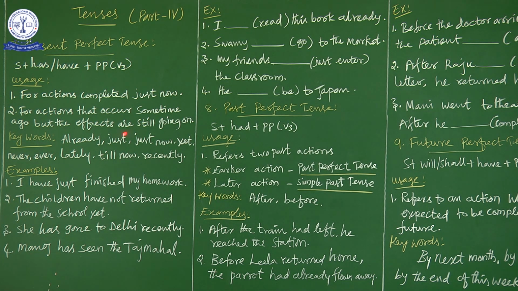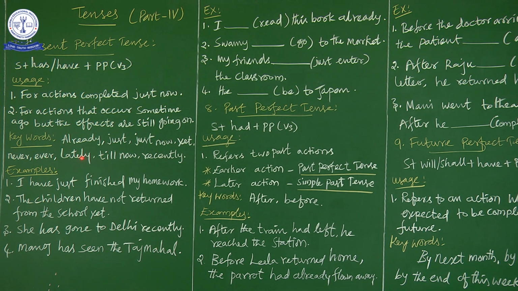Already, just now, yet, never, ever, lately, till now, recently. These are the keywords for present perfect tense.